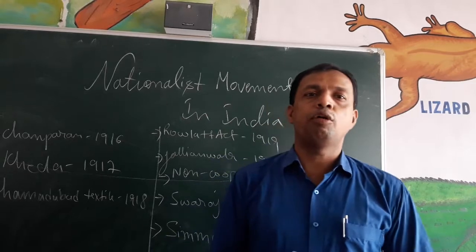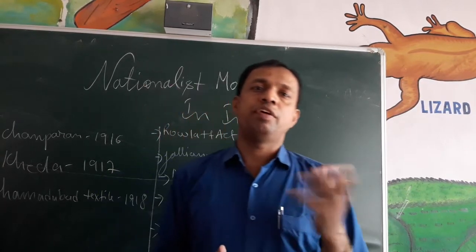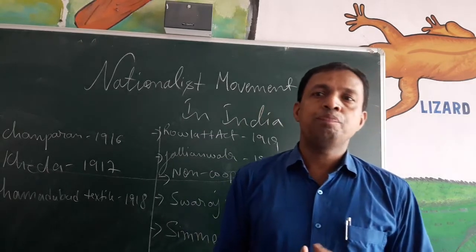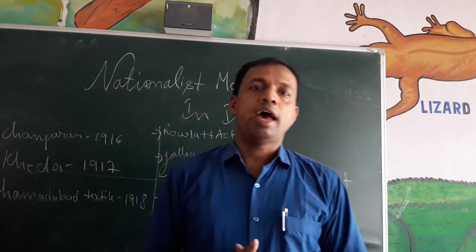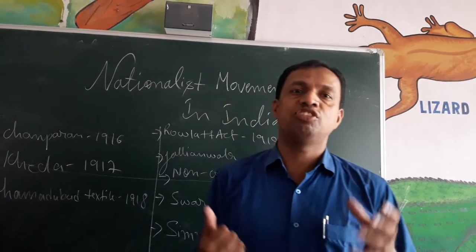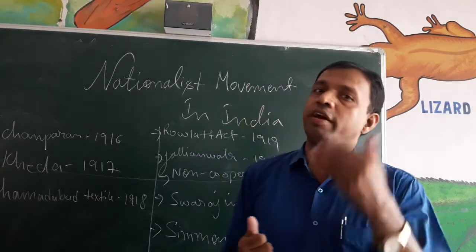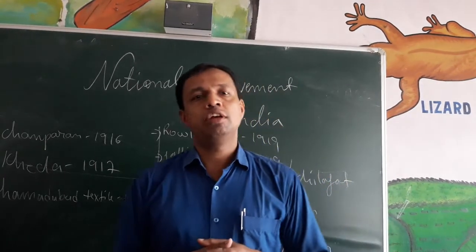A similar problem was there in Kheda district of Gujarat. There was a famine and drought, so the peasants and farmers of Kheda were demanding relaxation in the tax and revenue for that year. They invited Mahatma Gandhi to sort out their problem.